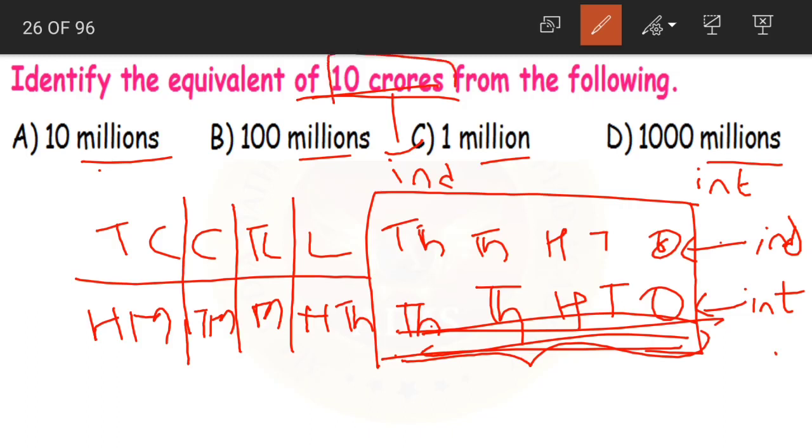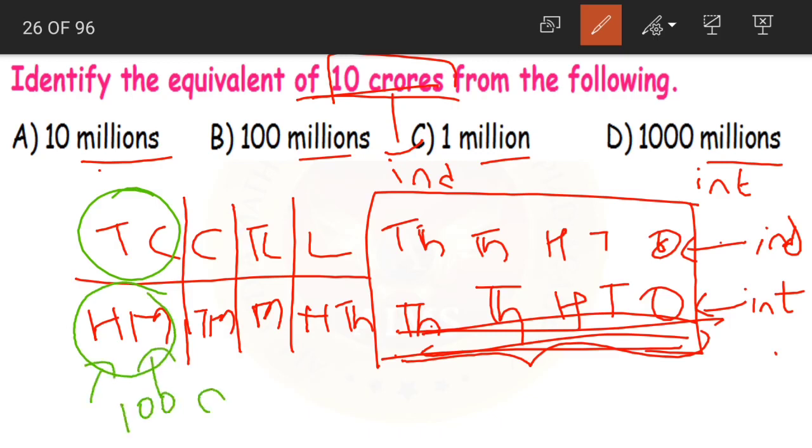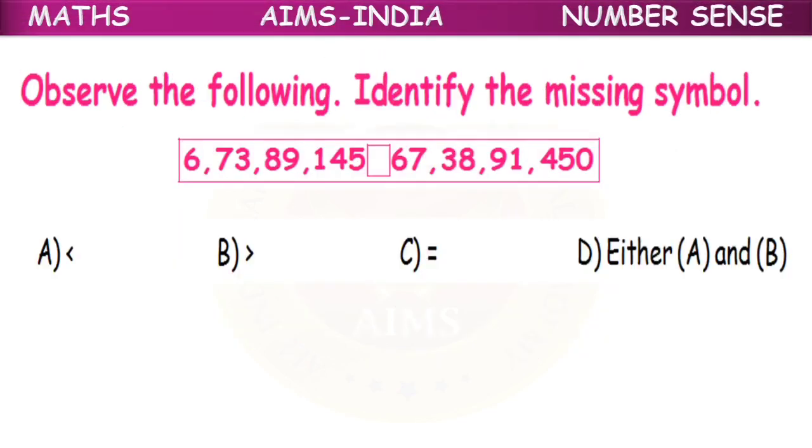Now what is the equivalent of 10 crores here? We want our 10 crores. 10 crores is equal to 100 million. Now, so what is the correct answer? Option B, 100 millions is our correct answer. Clear, children? Coming to the next question.